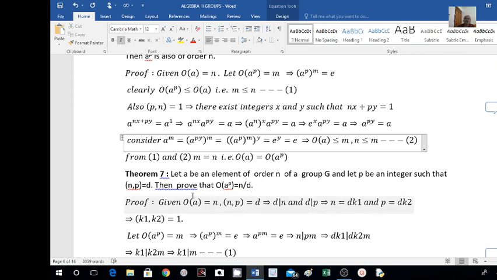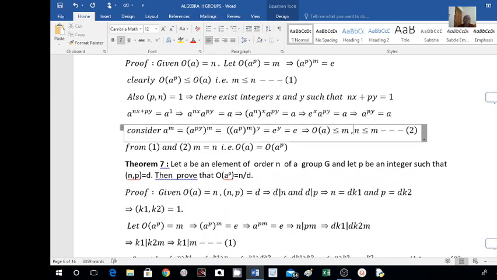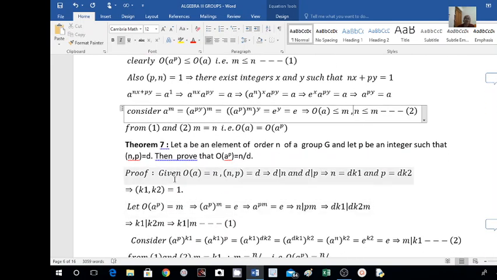Right? So here it is given that the order of a is equal to n, and also it is given that the greatest common divisor of n and p is equal to d.